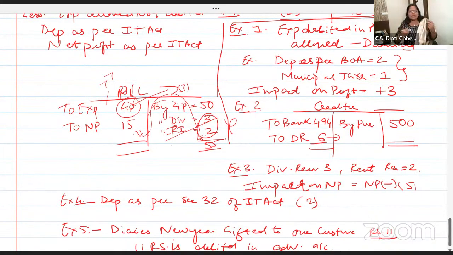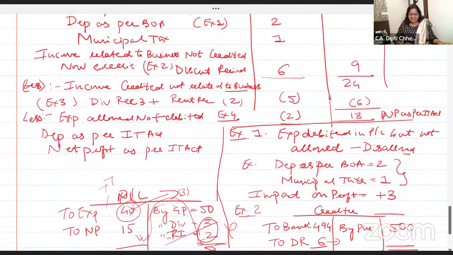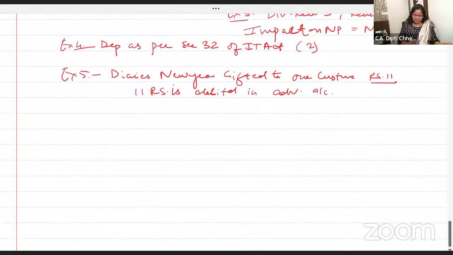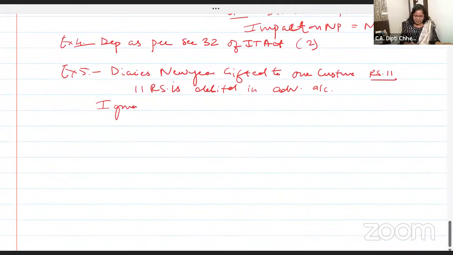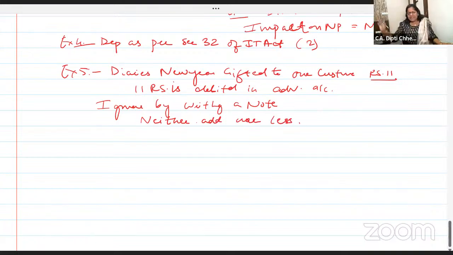Students are like, no, either add or less has to be done. It's not like that. Expenses debited in the P&L account? Yes. Is it allowed? Yes. 11 rupees. Then what should you do? No effect. Neither add nor less. Just ignore by writing a note. Neither add nor less. Finish. Done, done, undone, done.